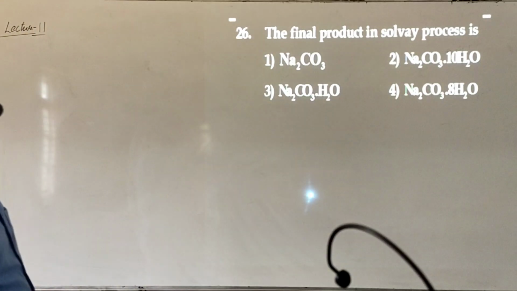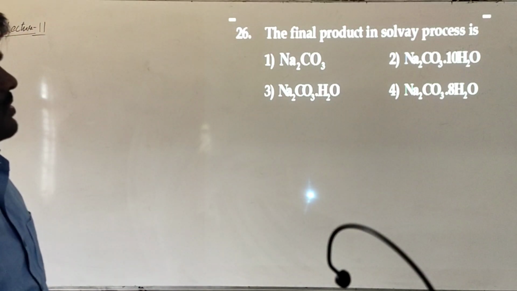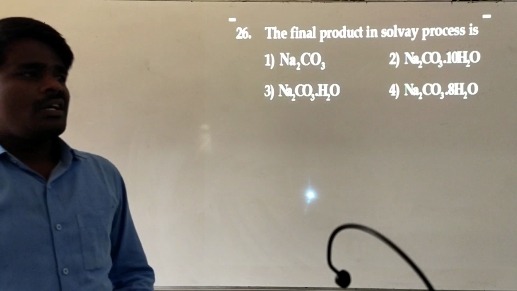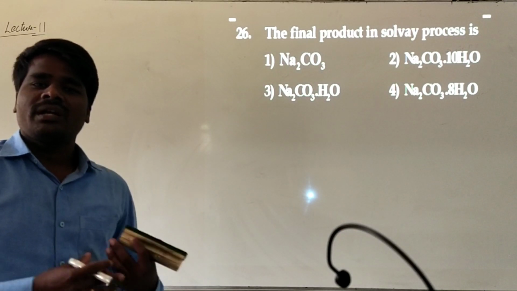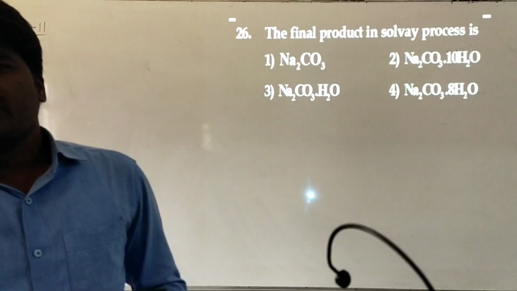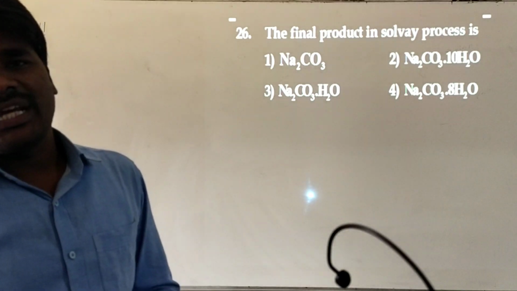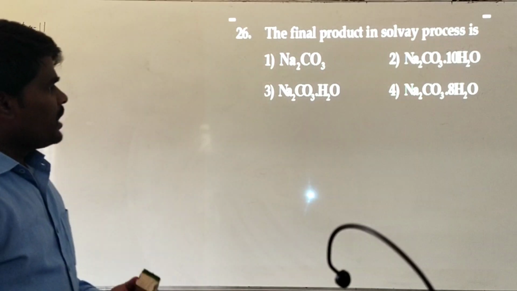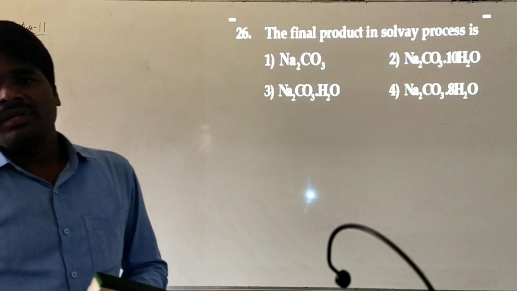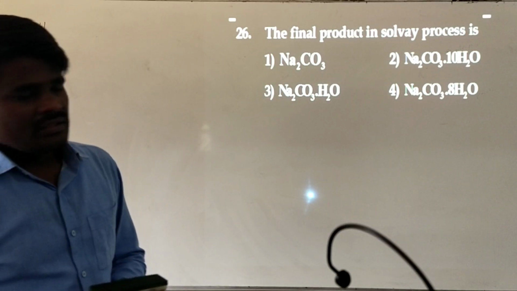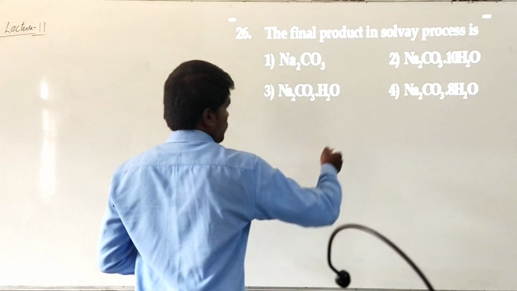Here comes the next question. The final product in the Solvay process is? First of all, you should remember what the Solvay process is. The Solvay process is one of the commercial and modern important methods of preparation of washing soda. What is washing soda? Na2CO3·10H2O, sodium carbonate decahydrate, is called washing soda. So what will be the product?